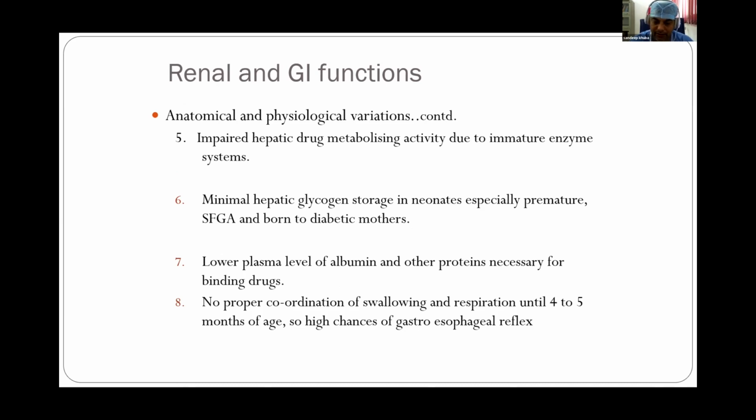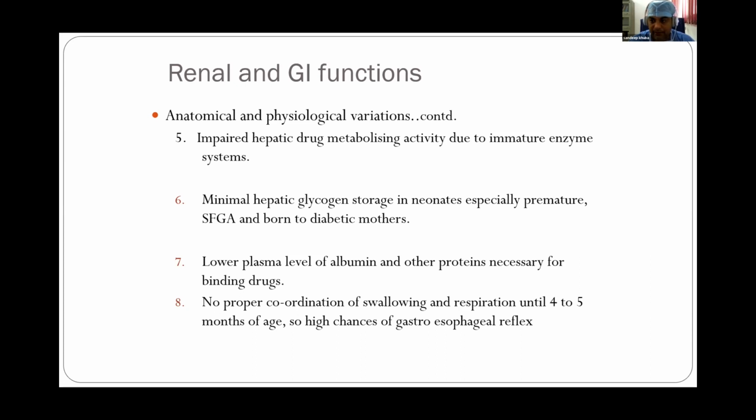Phase one is the oxidation-reduction stage, and phase two is the conjugation stage. Both of these stages are immature in pediatric patients. So all those drugs which are going to be metabolized tend to have prolonged action in pediatric patients.